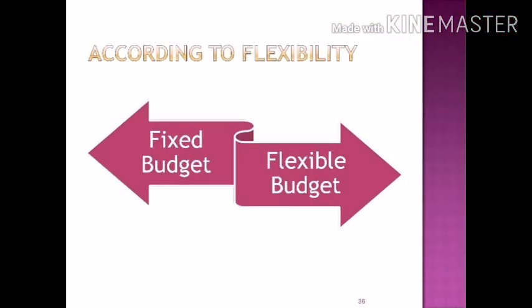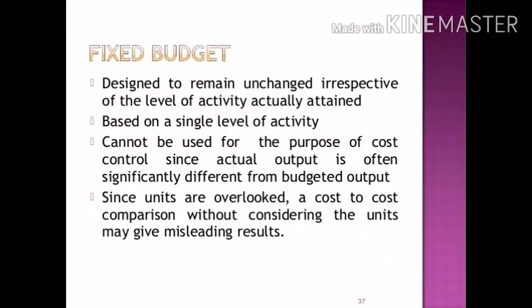According to flexibility, budgets are classified into 2. First is fixed budget and the second is flexible budget. Fixed budget is designed to remain unchanged irrespective of the level of activity actually attained. It is based on a single level of activity, and cannot be used for the purpose of cost control since actual output is often significantly different from the budgeted output. Since units are overlooked, a cost-to-cost comparison without considering the units may give misleading results. So fixed budgets do not change from time to time.